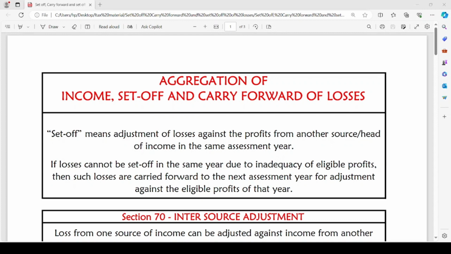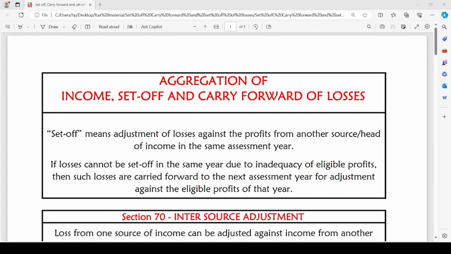After that, if the assessee has incurred any loss in the previous year, such losses can be set off against the income earned by the assessee in the previous year. If the loss incurred by the assessee is more than the income earned, in such a case the unabsorbed portion of loss can be carried forward to the subsequent years for set off against income or profits earned in the subsequent years.